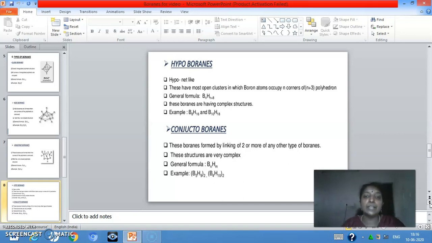These boranes have complex structures. And the last one, the sixth one, is conjunctoboranes. Their general formula is BnHm. Typical examples are given here.